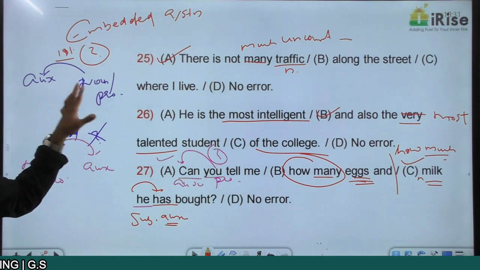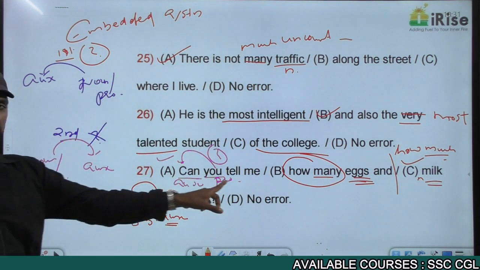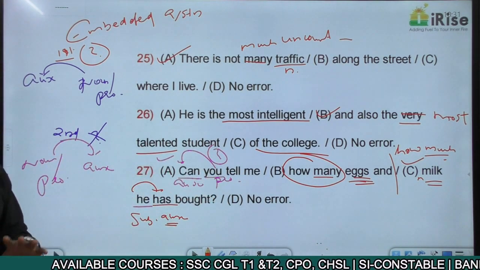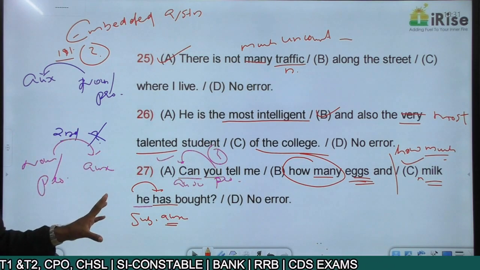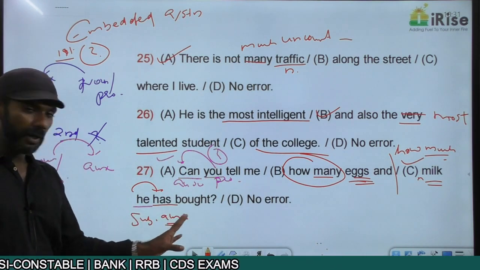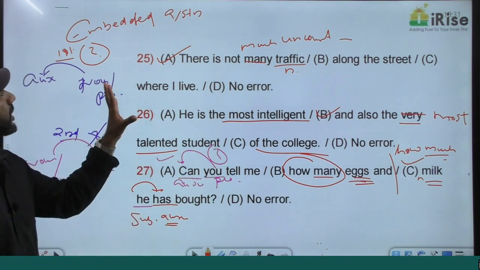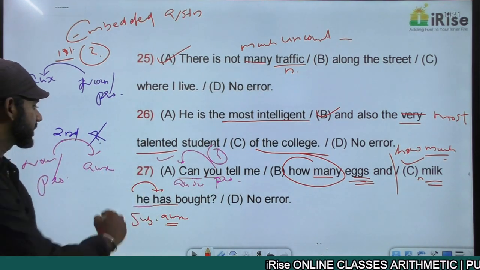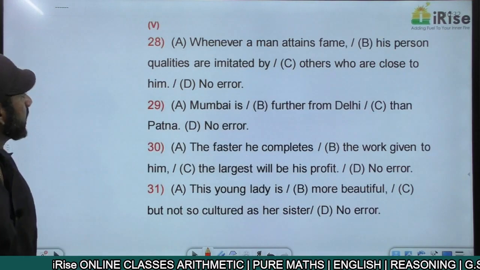The first idea must be in the interrogative form. The auxiliary verb must come before the noun or pronoun. The same is happening here. So the first idea is completely fine. The second idea must not be in the interrogative form. That means the auxiliary verb must come after the noun or pronoun. "He has bought." The auxiliary verb is coming after the pronoun. That is also completely fine. The concept regarding embedded question or embedded sentence is completely fine. This sentence now is grammatically correct. Getting it? Come to the next one.